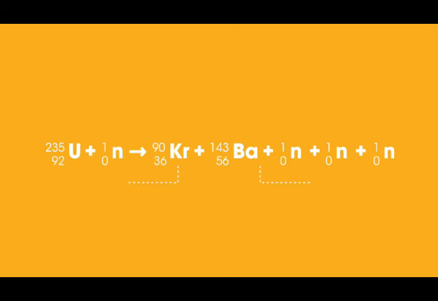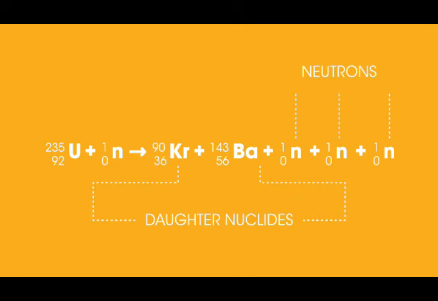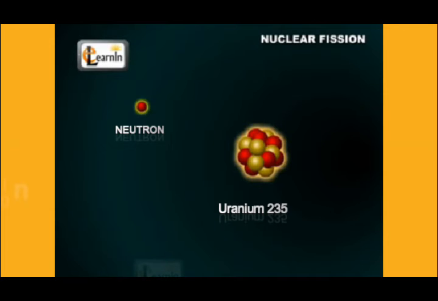In addition to the daughter products, 2 or 3 neutrons also explode out of the fission reaction, and these can collide with other uranium nuclei to cause future fission reactions. It is known as a chain reaction. We can see how the chain reaction works in the next slide.